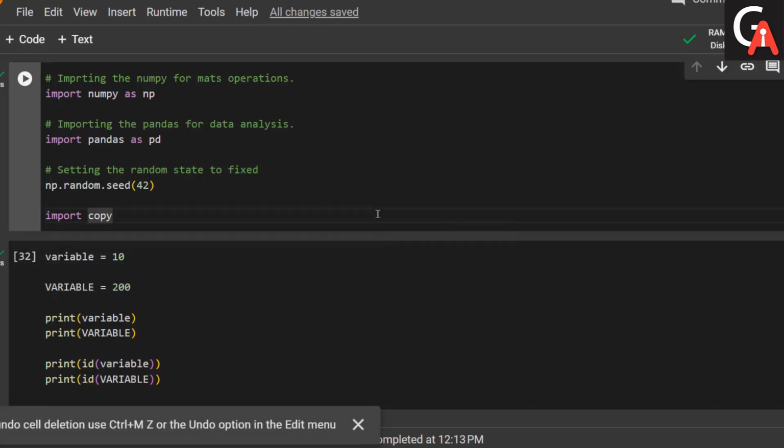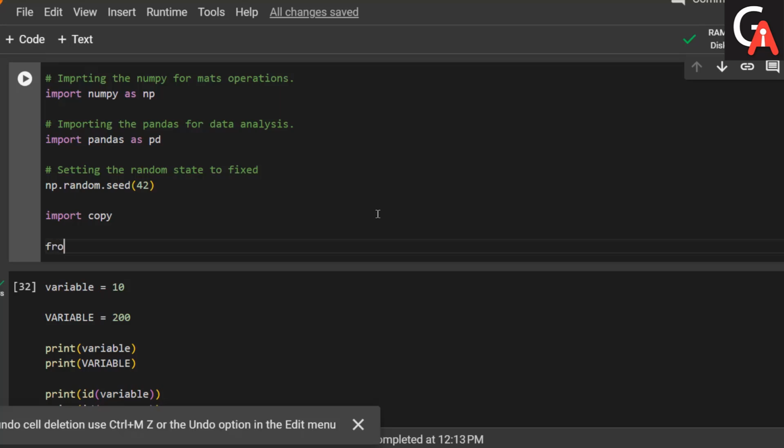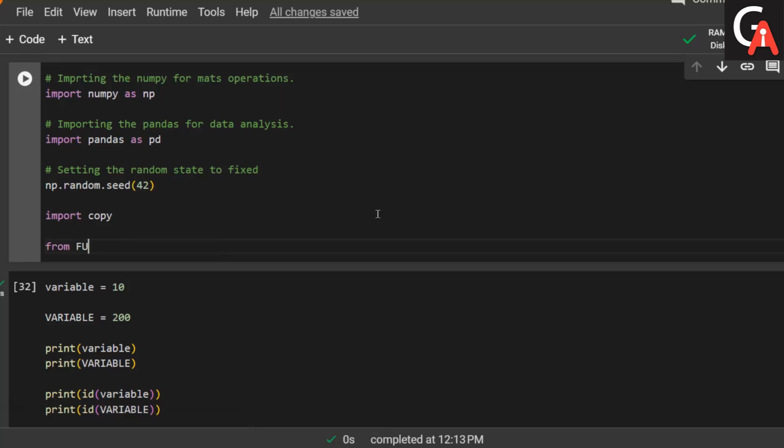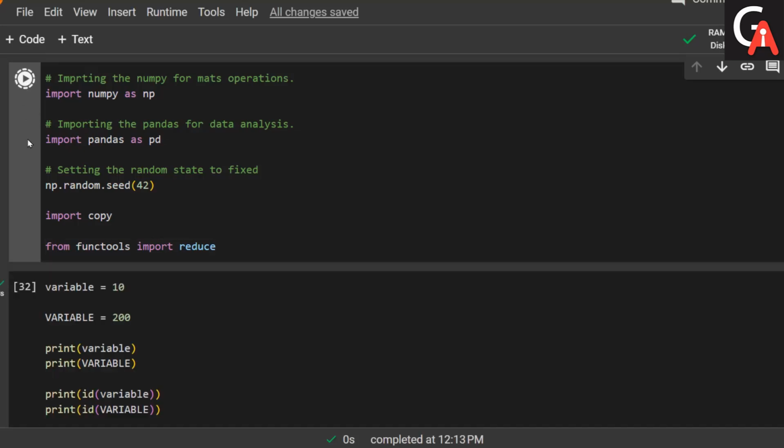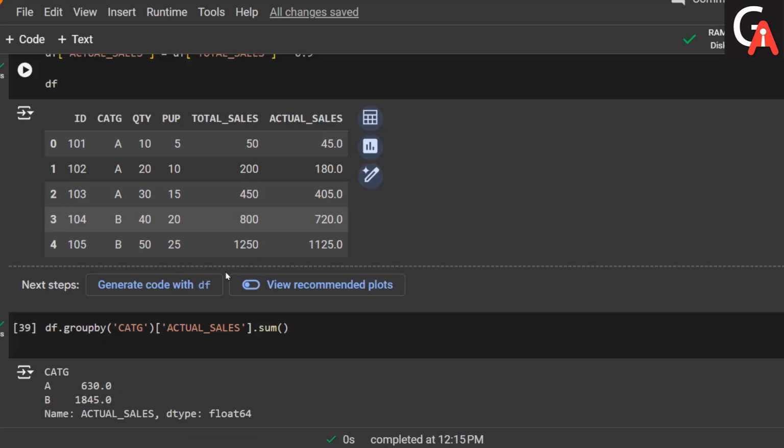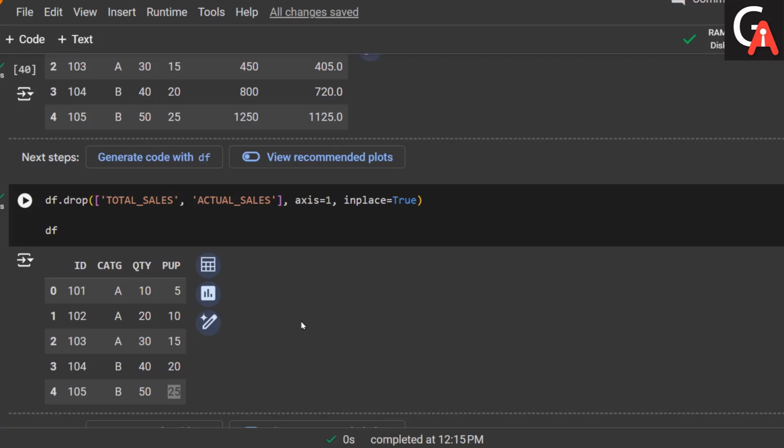Let me import that: from functools import reduce. Let me take this one and execute. The functools reduce is there for us to use.